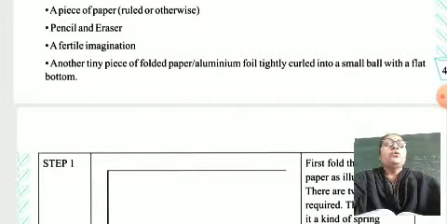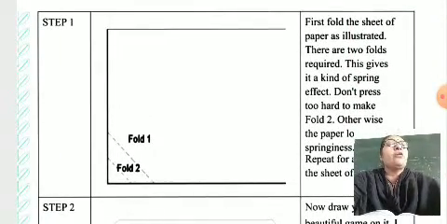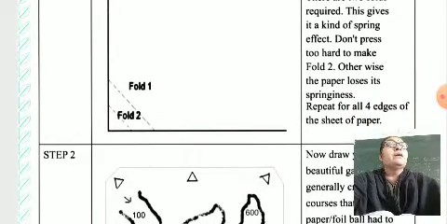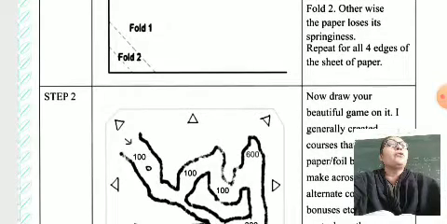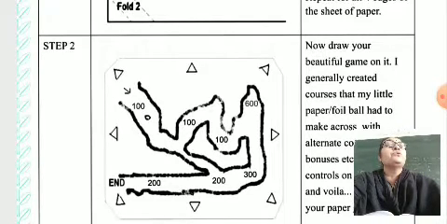From this, you have to prepare a paper video game. Here, step 1. First, fold the sheet of paper as illustrated. There are 2 folds required. This gives it a kind of spring effect. Don't press too hard to make the fold, otherwise the paper loses its springiness. Repeat for all 4 edges of the sheet of paper. As per that, you have to prepare a paper video game.